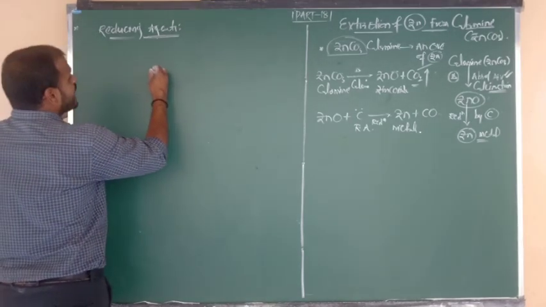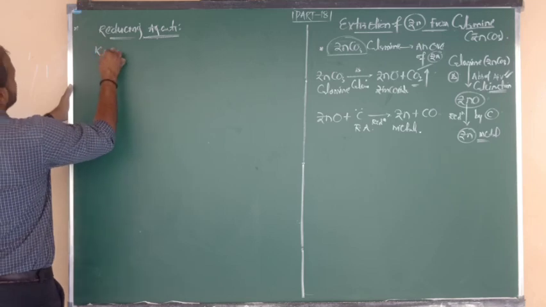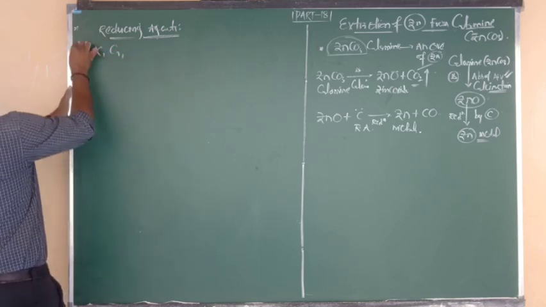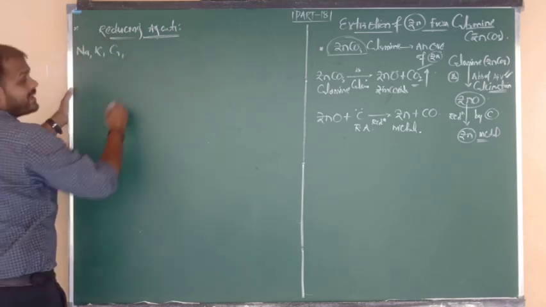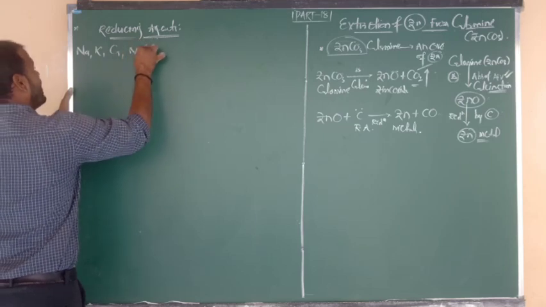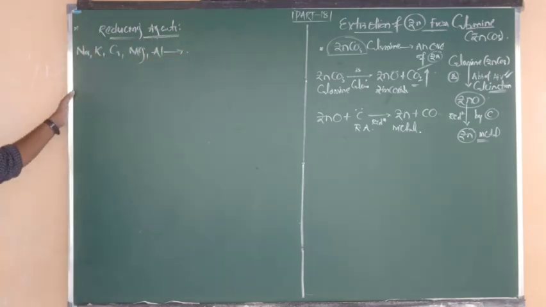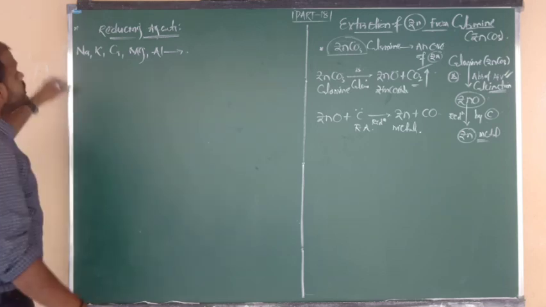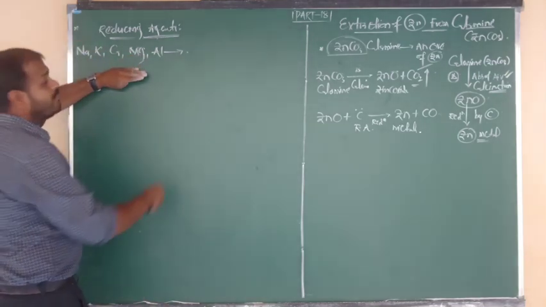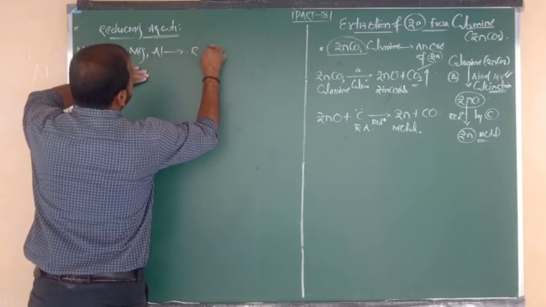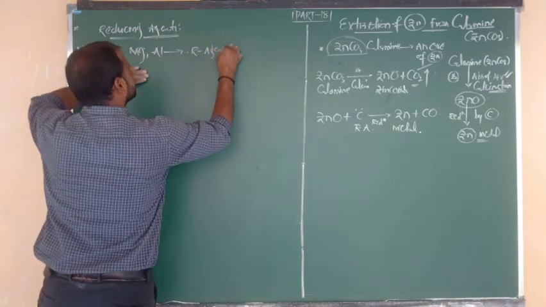So what are the highly reactive metals? We can take potassium, sodium, and calcium. Another one is magnesium, and we can also take aluminum. These are the highly reactive metals present at the top of the activity series. You know this very well. So highly reactive metals are mostly used as reducing agents.